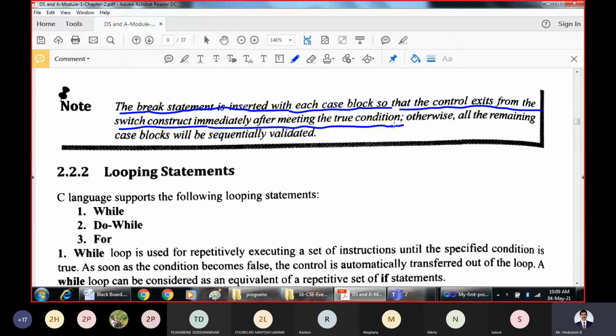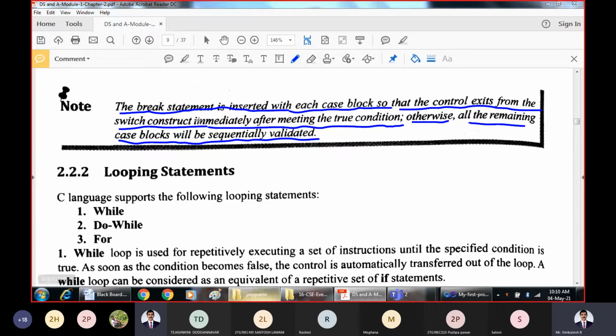You have to skip them. Otherwise, if you don't include break, what happens? All the remaining case blocks will be sequentially validated. Then it will go on comparing with the remaining blocks also. Then we may get falsified results during the execution of the program. So it is a must to include break within the switch statement.